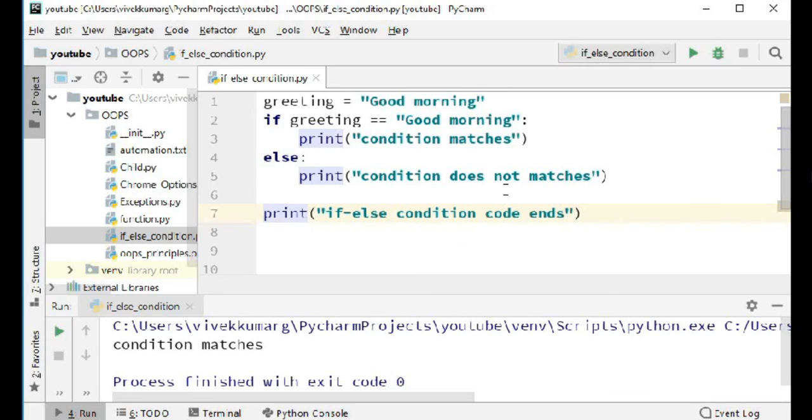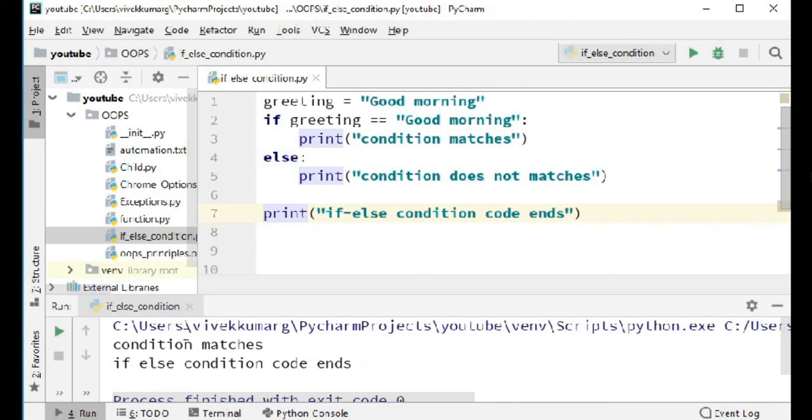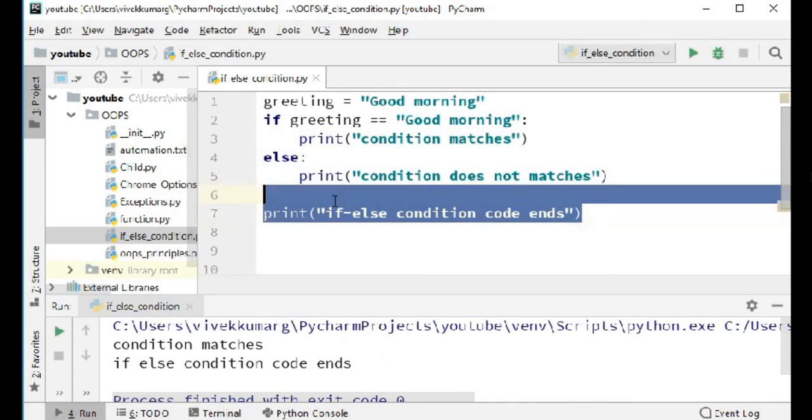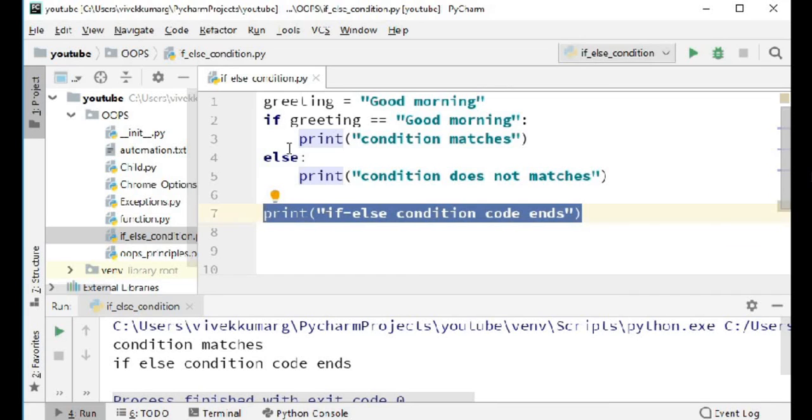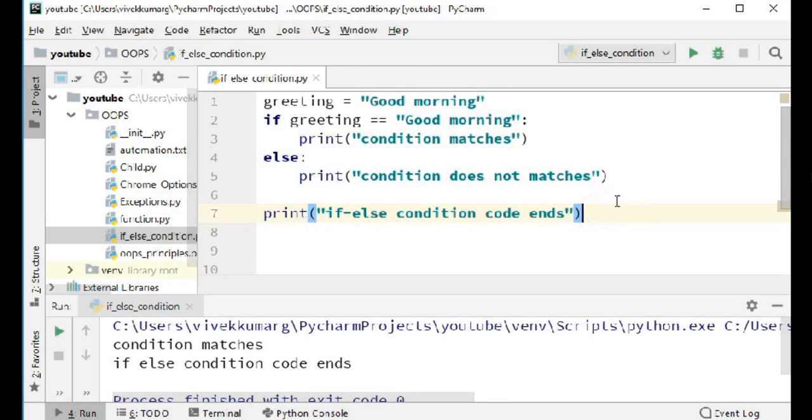I know this is going to be a new topic for you, something very new if you have learned other languages. But as you go on practicing and writing code, you will become more familiar with it, so don't worry about that. Now again we'll run this. It says condition matches and if else condition code ends. This is a completely new line. It has nothing to do with the if block. It does not belong to an else block. This is a completely new set of code, if you would say.